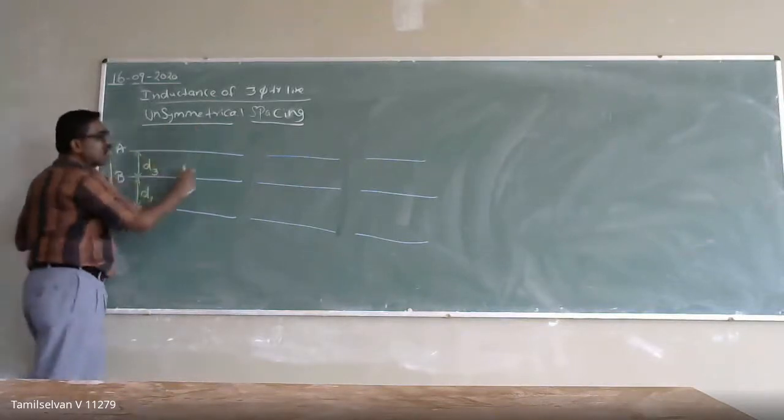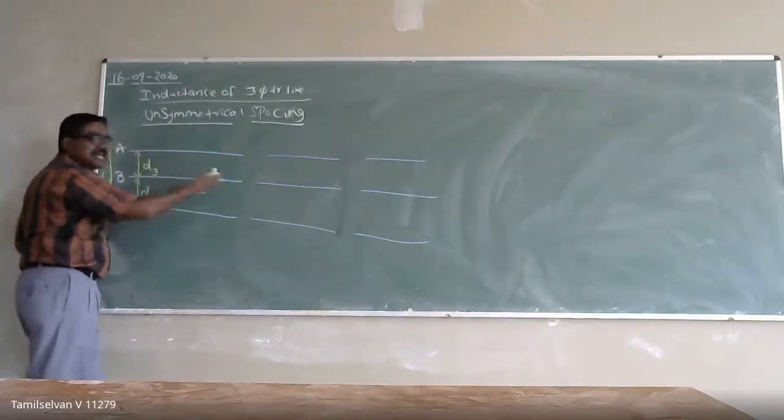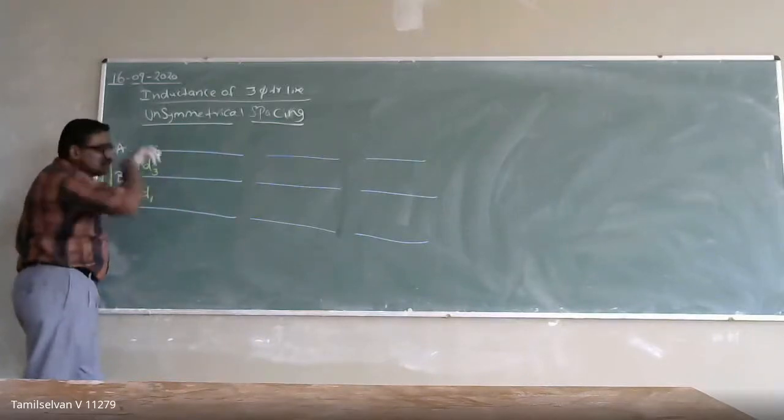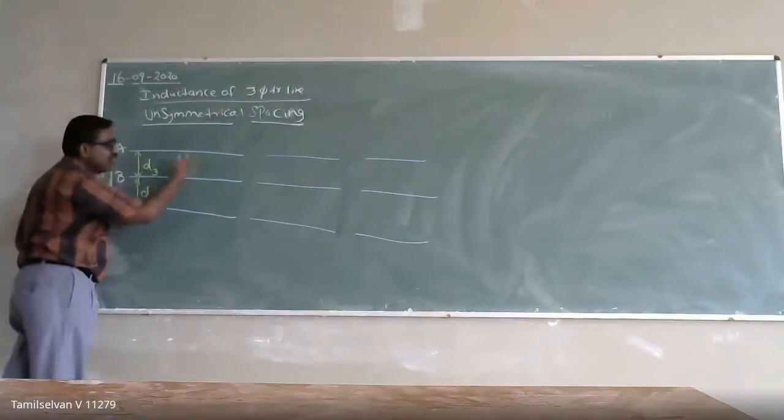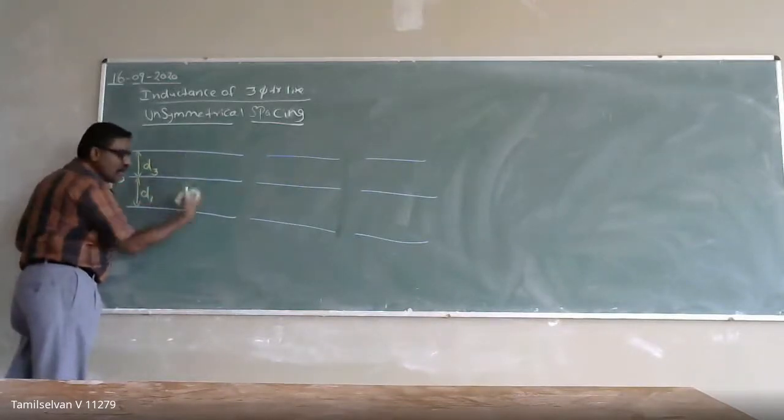So if the conductors are unsymmetrically spaced, how do we calculate the inductance of the transmission line? Even if the current is balanced in all the conductors,